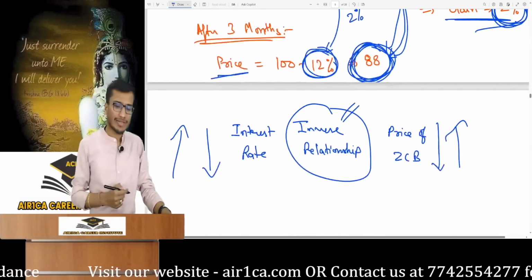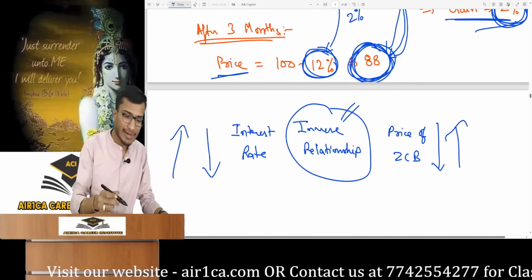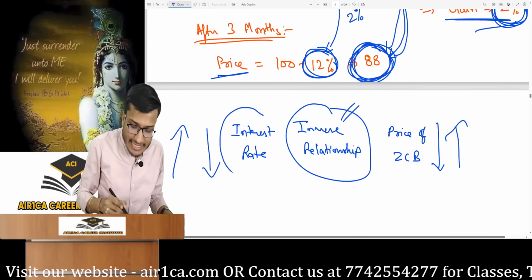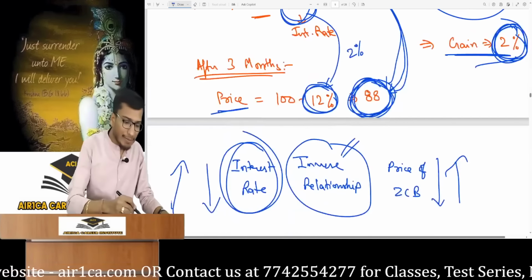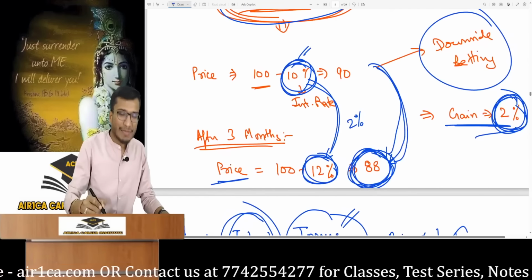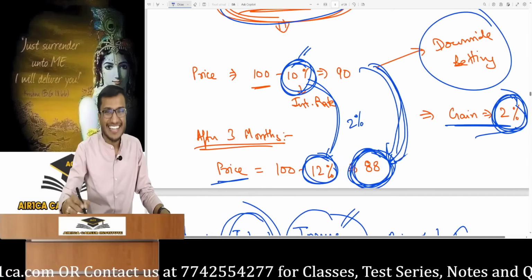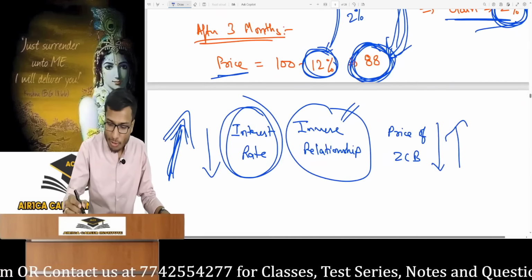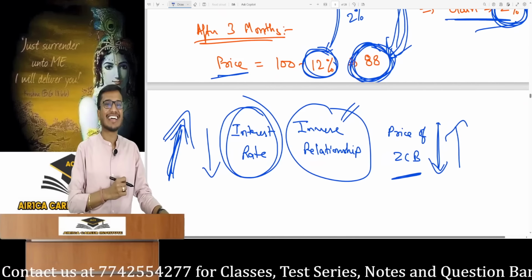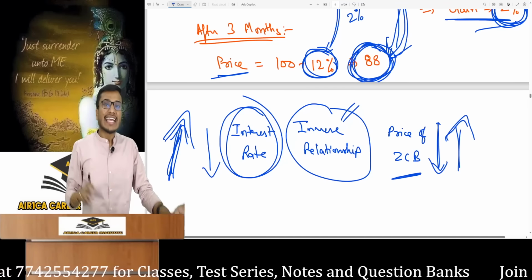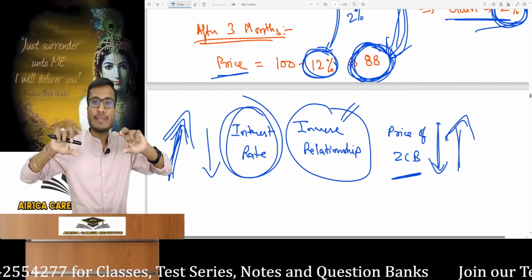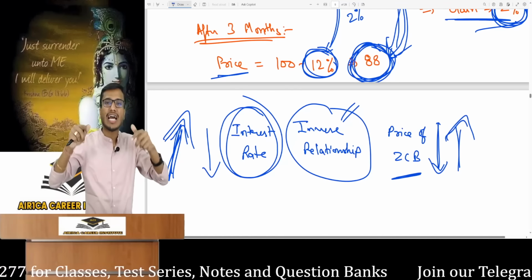See what happens here. Remember one thing, the most important thing where you make mistakes. If you notice the interest rate in the market, when the interest rate increased, what happened to the bond's price? When interest rates increase, the zero coupon bond's price falls. And if the interest rate in the market falls, the price of the zero coupon bond will rise. This means an inverse relationship exists between the interest rate and a zero coupon bond's price.